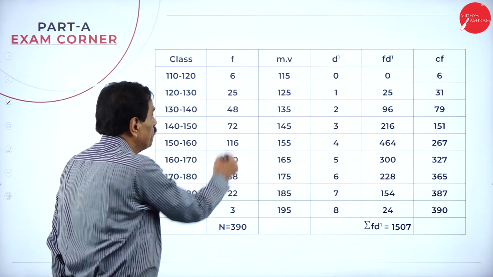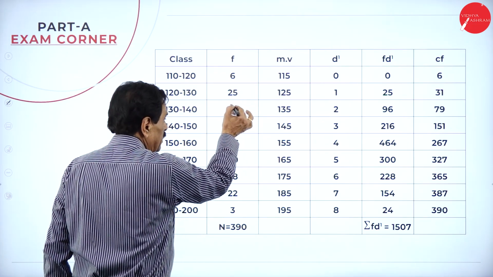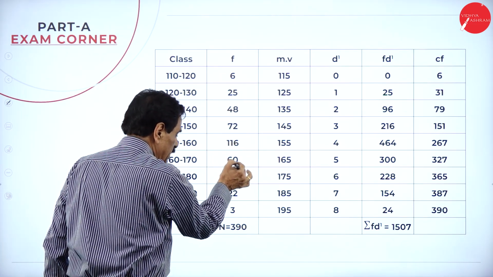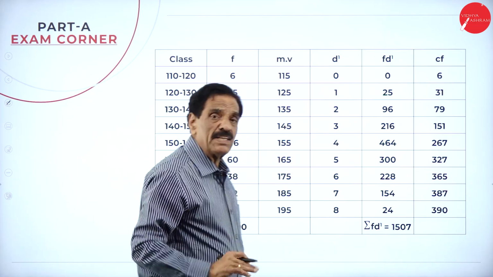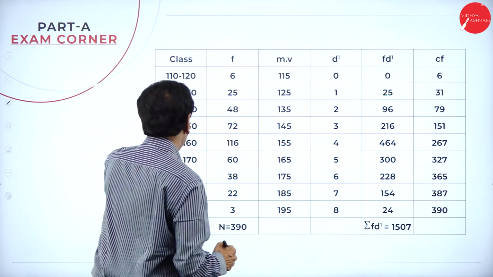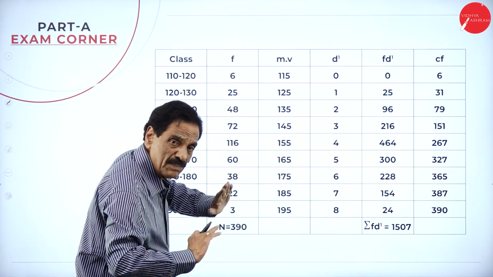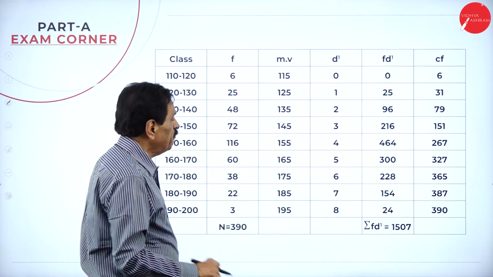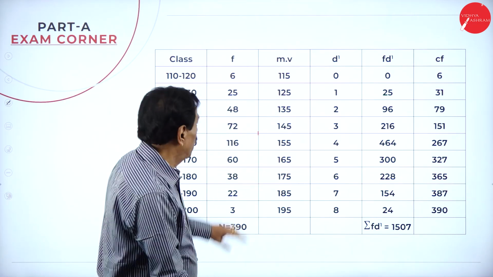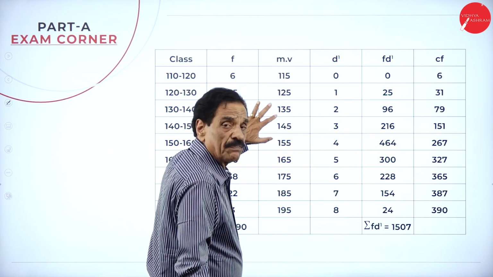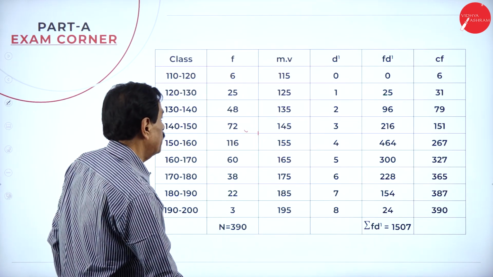Add the frequency. 6 plus 25 is 31, and so on, and your total number comes to 390. Then the next step is the mid value. They have already given the mid value in the question paper: 115, 125, 135. So this is the mid value.